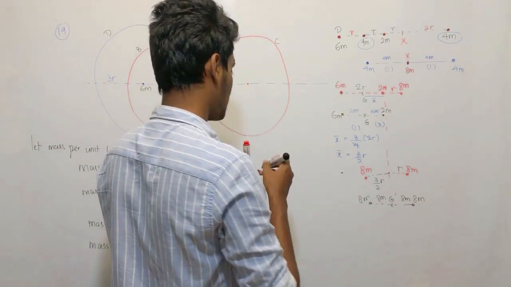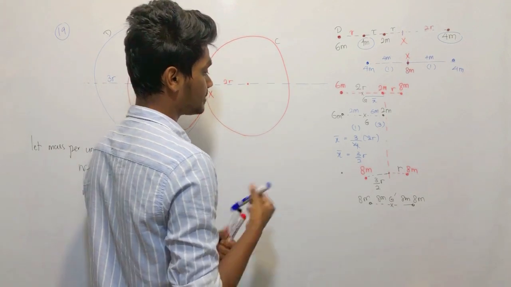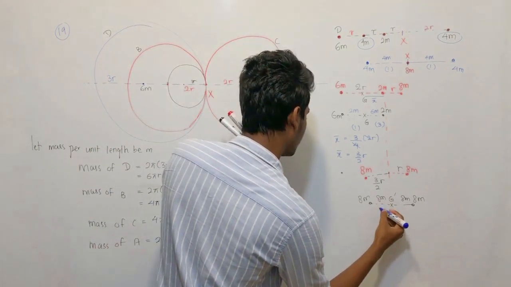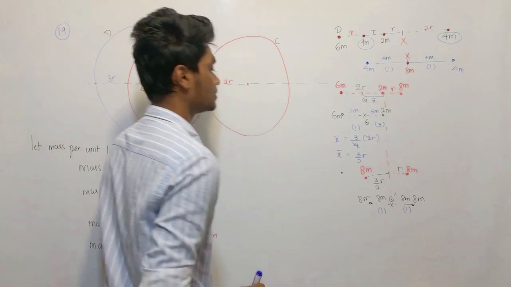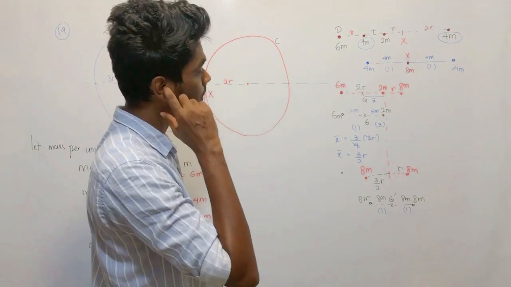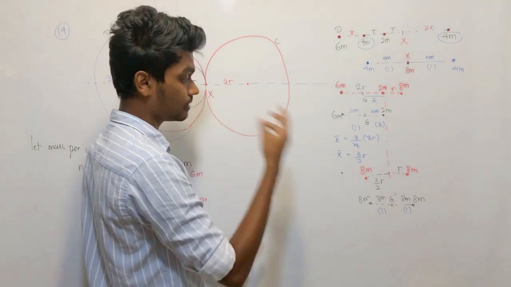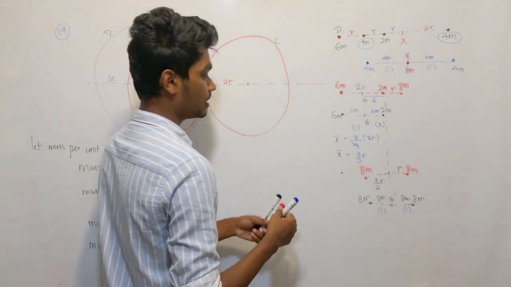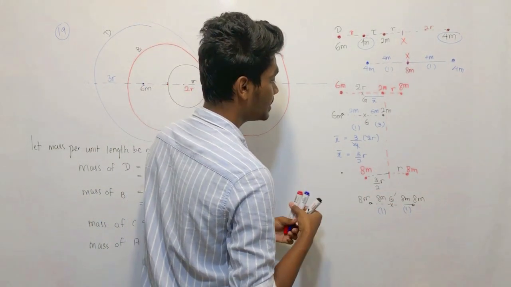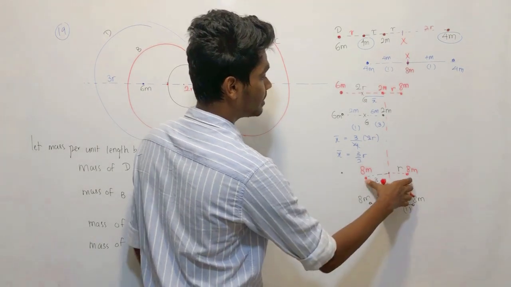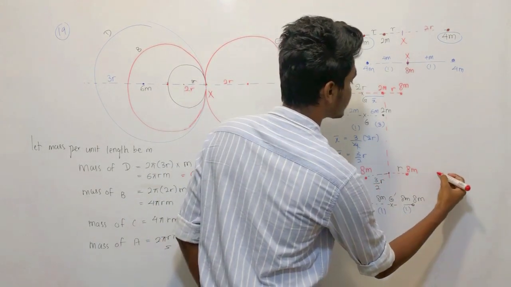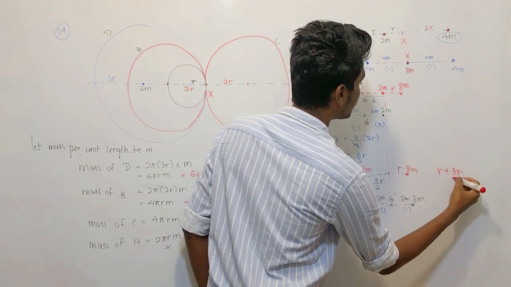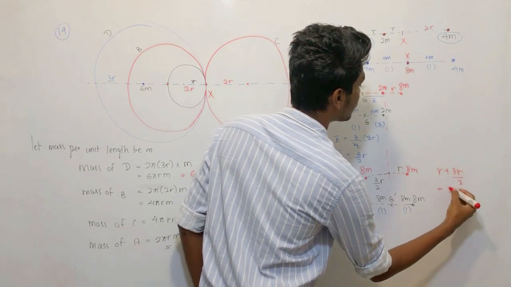In that case, what is the least ratio? 1:1, right? So exactly the center of gravity is going to be in the middle. So what is the total distance? Total distance is r plus 3r over 2, which is 5r over 2.